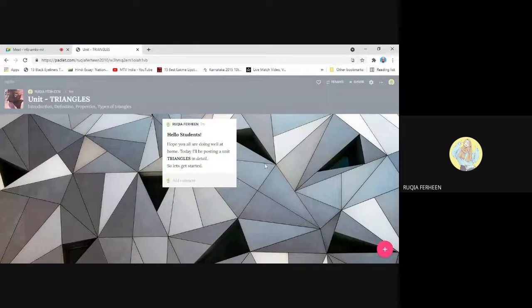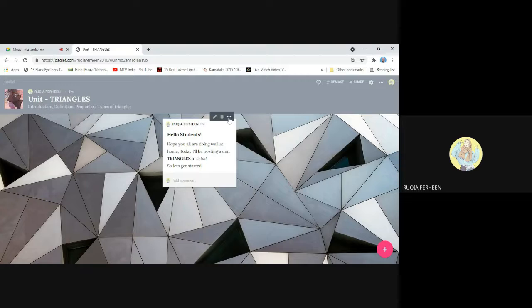So the first post is okay. Now, if you move the cursor to this post, you can see there are three options above here. One is a pencil option, which is to edit the post which you have already created. If you want to add any further information, you can click that button. Or else if you don't want this post to appear on the screen, you can just click on the delete button. But I want this to appear on my screen, so I'm not deleting it.